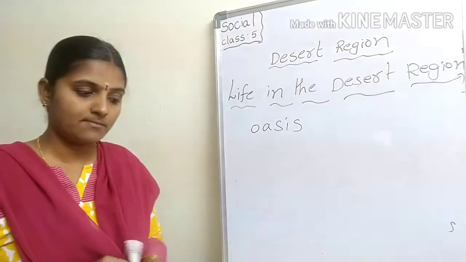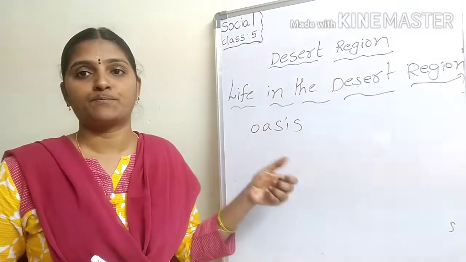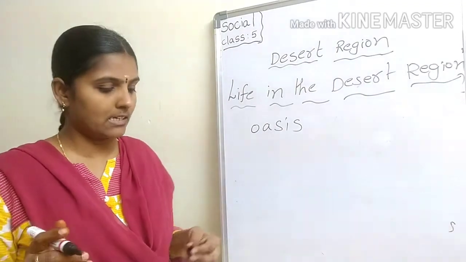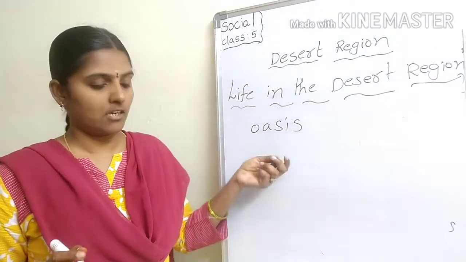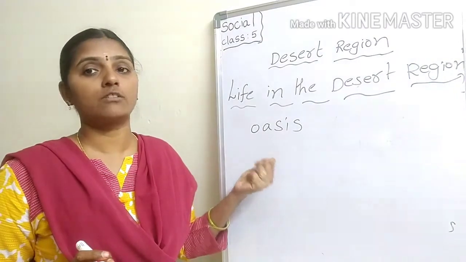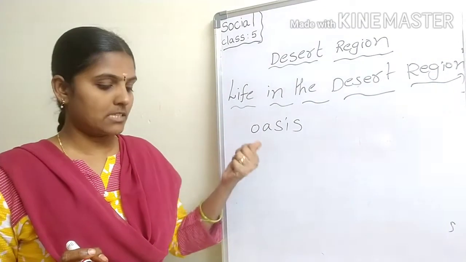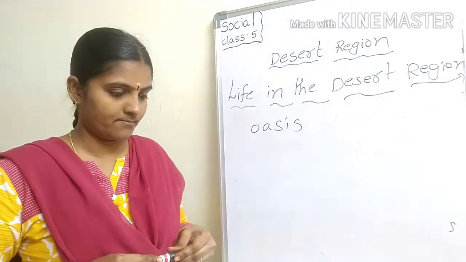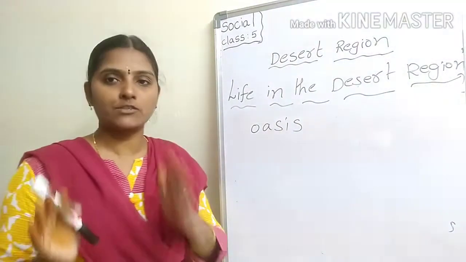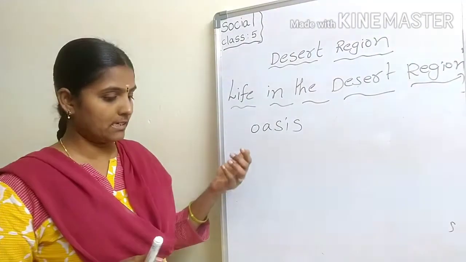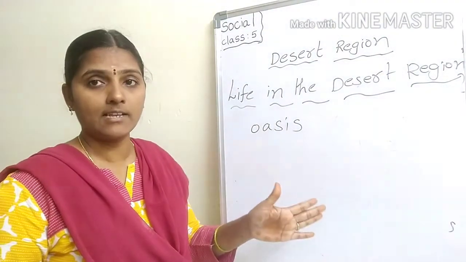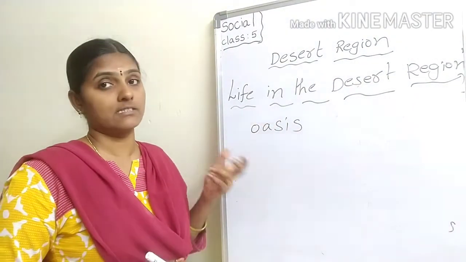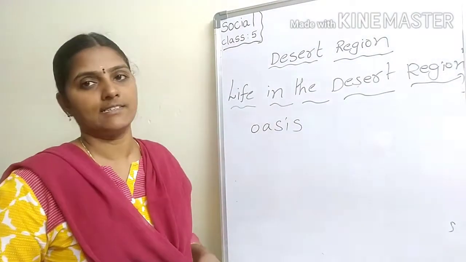What is meant by oasis? A spring of fresh water surrounded by a fertile region of vegetation in a desert.